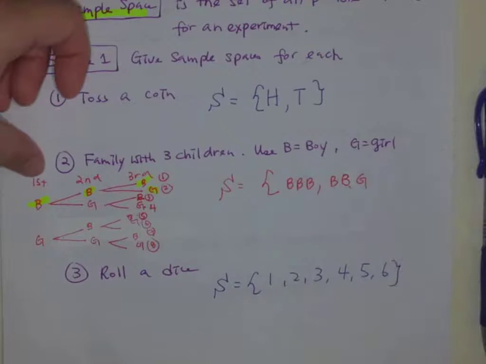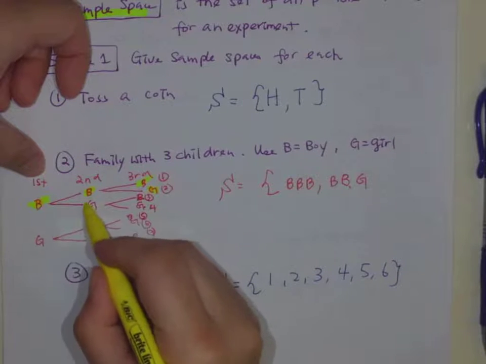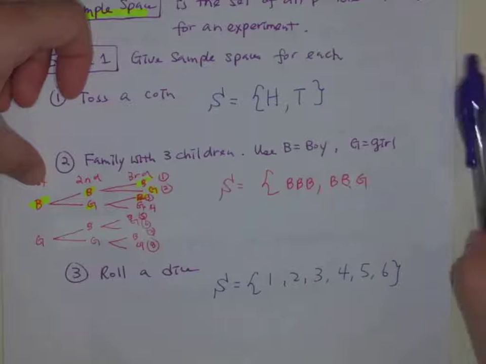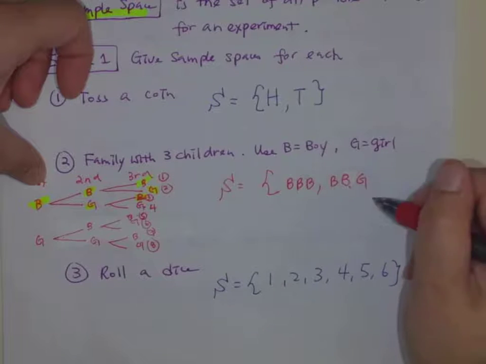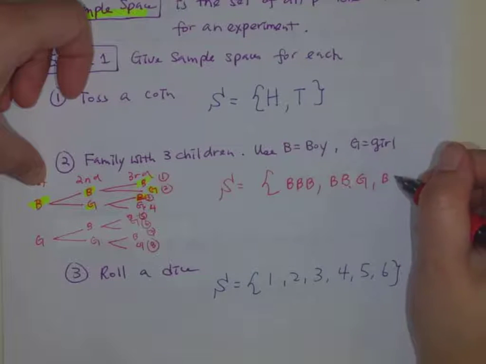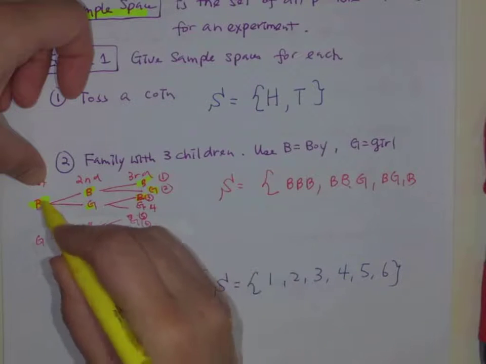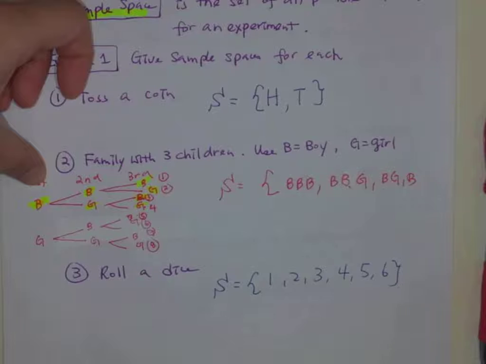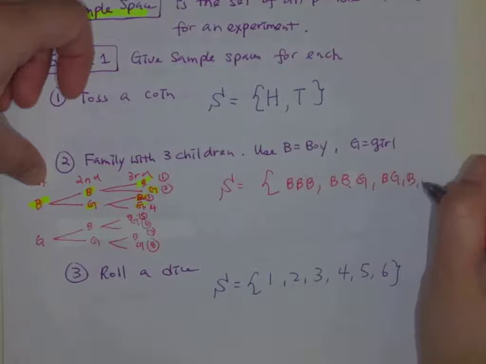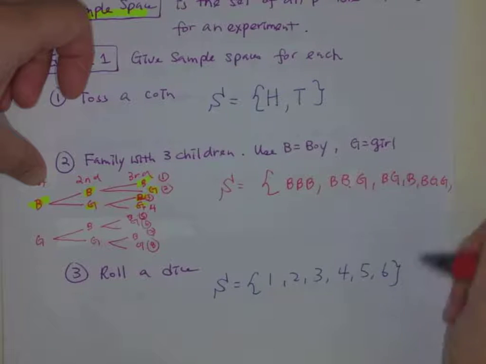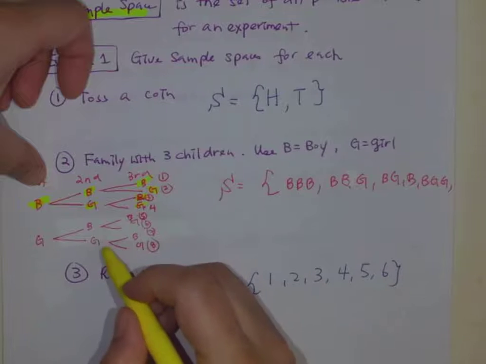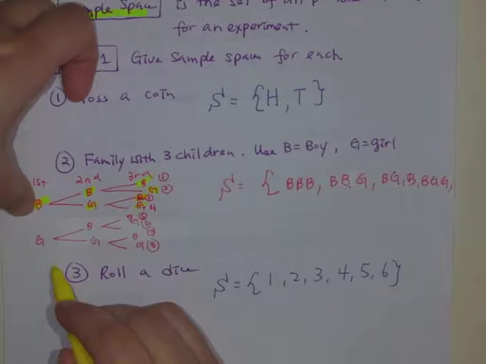And then the next one would be boy, girl, boy. It's very easy to make a mistake. Boy, girl, boy, and the next one, boy, girl, girl. Then the next layer, so I get 4 of them.